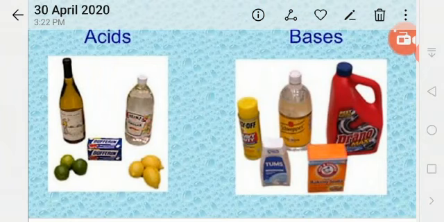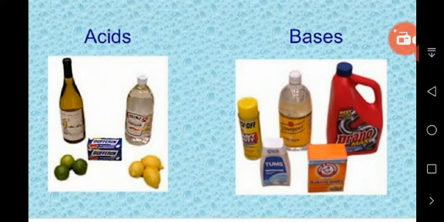Now, what is a strong acid and what is a weak acid? First of all, we'll know what a strong acid is. A large amount of hydrogen ions are produced in strong acids. Examples are mineral acids such as hydrochloric acid, HCl, sulfuric acid, H2SO4, and nitric acid, HNO3, that are used in the laboratory. These are strong acids. They burn our skin and can make holes in our clothes. Now we have learned about strong acids.